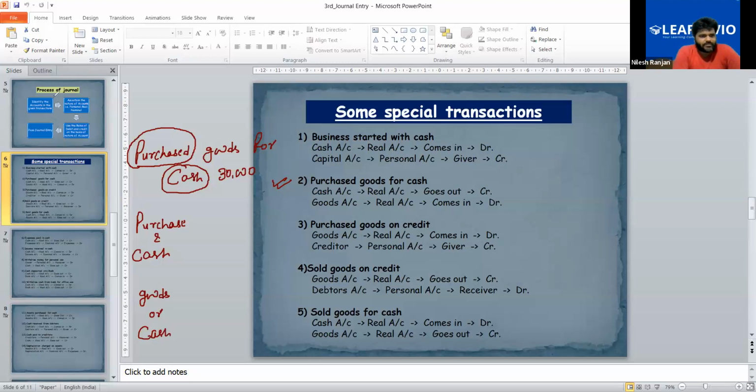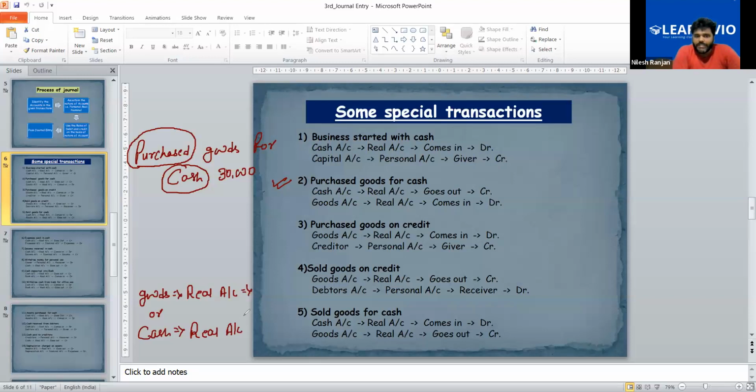Let's take goods, then you'll understand it better. So goods and cash. Goods is a real account. I told you all the items that we use in business are real accounts, and cash is also a real account. Yes or no? Yes, sir. Okay. Now goods are a real account and cash is also a real account.